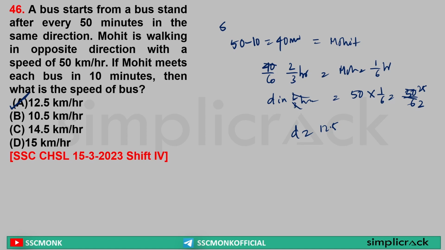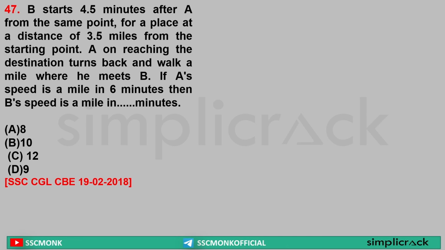What was that? It is saying at a bus stand every 15 minutes a bus is going out, but Mohit is meeting each bus in 10 minutes. That means for how long are they traveling before meeting Mohit? 40 minutes. And through that we solve each and everything. Clear? Yes or no? Yes.